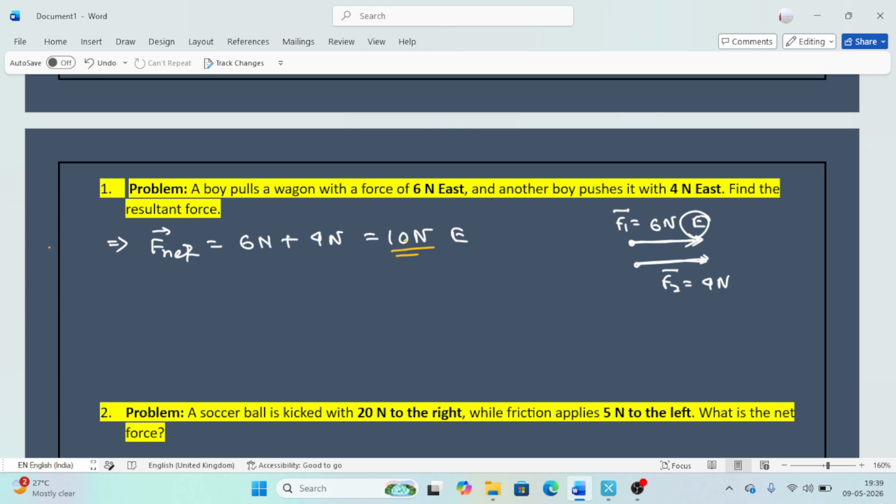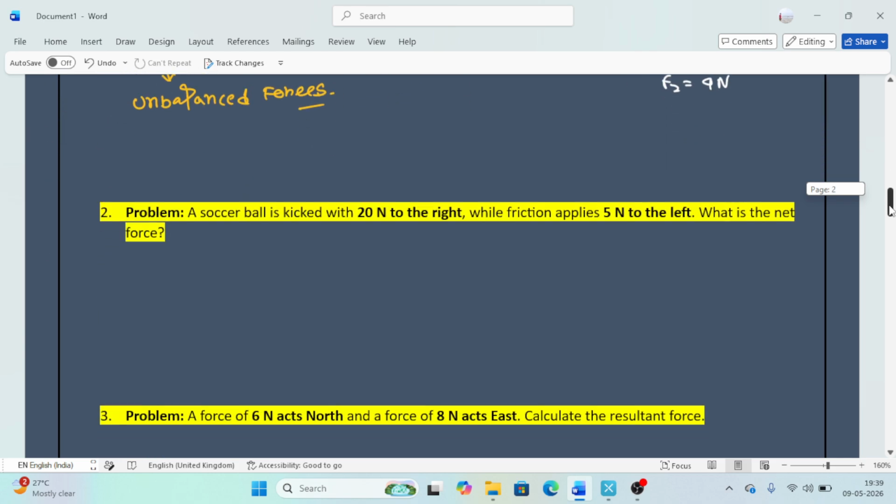That means some acceleration comes. I mean the body is not at rest, the body is moving. That's why you can say this is an unbalanced force acting. So this is the concept. Unbalanced forces act here. Okay, so I think it is understandable.